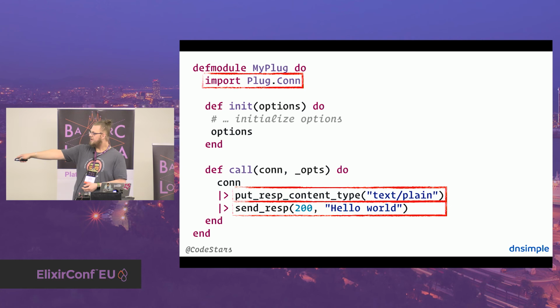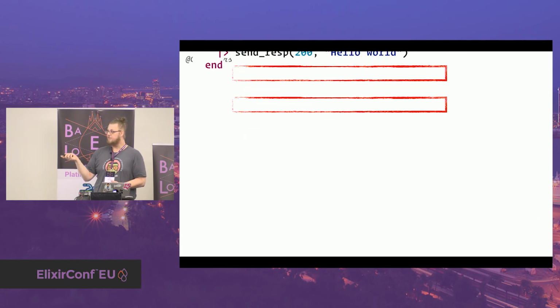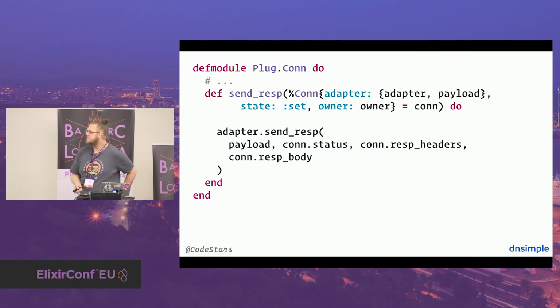So I want to take a look into what is happening here, because this is a plug function. This is not something our web server does, but still it kind of needs to interact with our web server, right? Because this does not send it yet. So that's the actual plug implementation. I want to give you a second to grasp it.